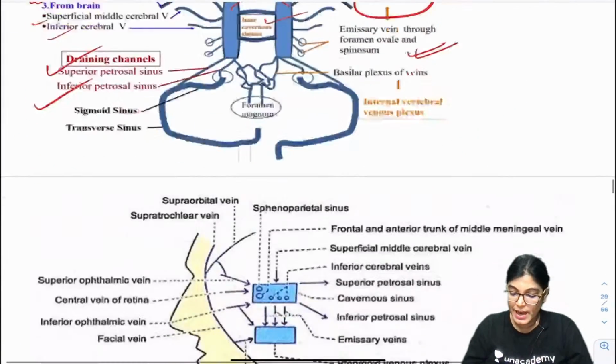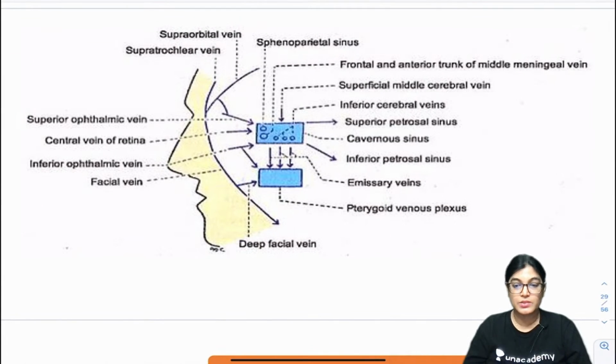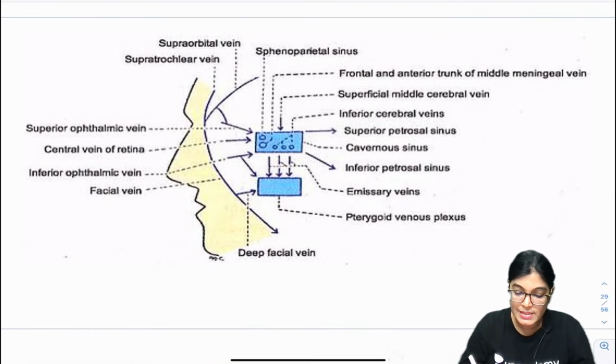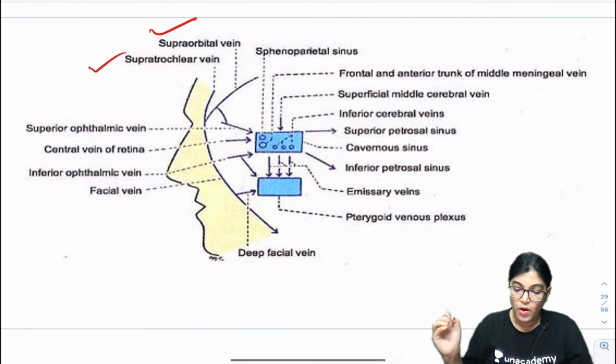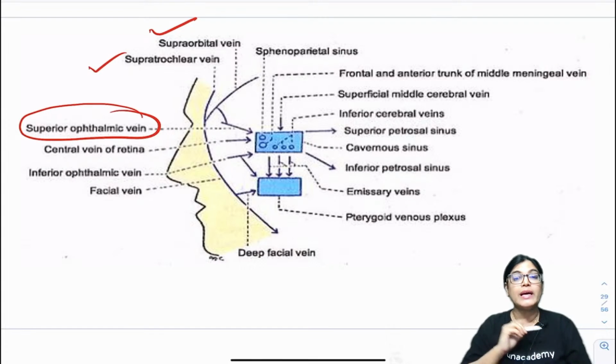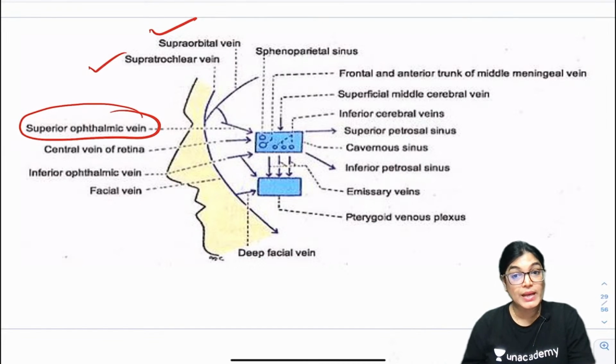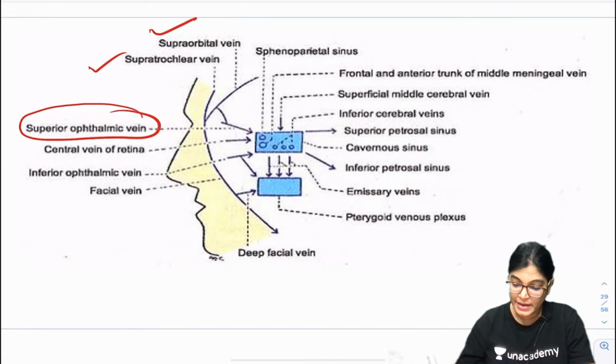Okay, so yes, we have done this. I would like to show you one more diagram. Okay, so you can see supraorbital vein, infraorbital vein, you can see it communicates via the superior ophthalmic vein, and we know that the superior ophthalmic vein is a tributary of cavernous sinus. So you can see this is reaching to cavernous sinus.